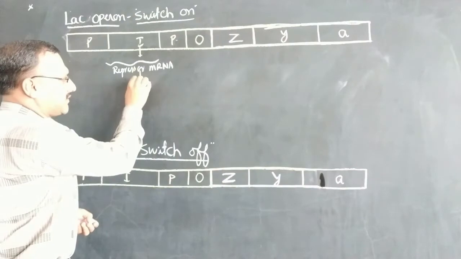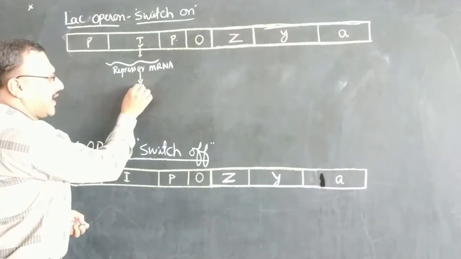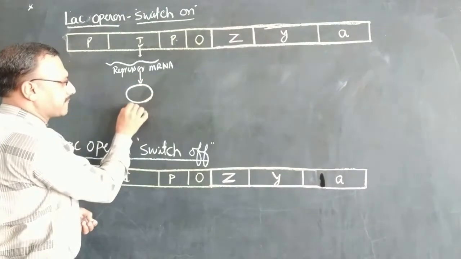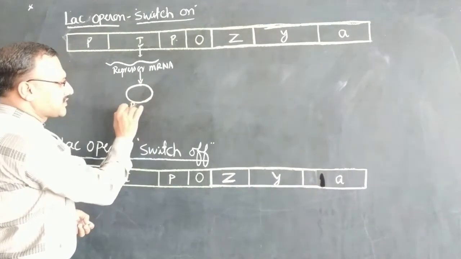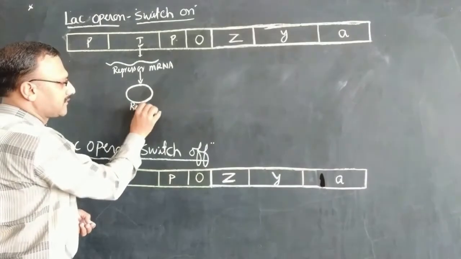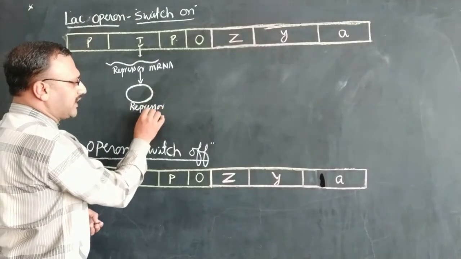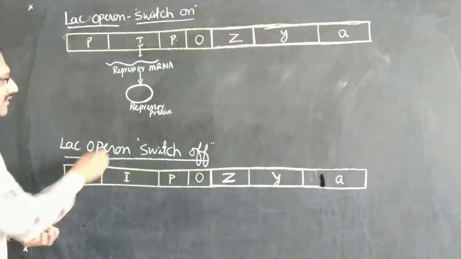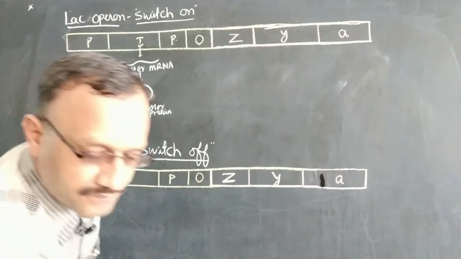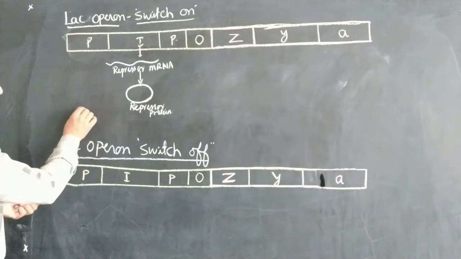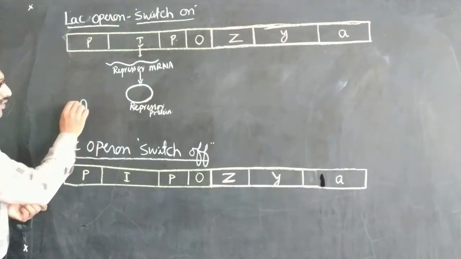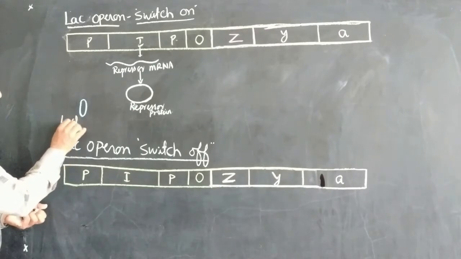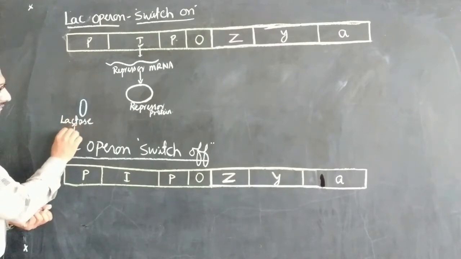This will be involved in the production of a protein called repressor protein.